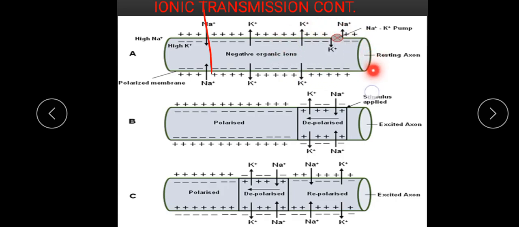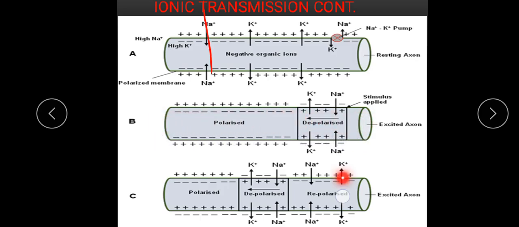stimulus. But as soon as a stimulus reaches the neuron, such as tapping or tickling, a few of the sodium channels open and sodium ions move into the cell. Positively charged particles rush in. The sodium carries its positive charge into the cell, and the inside of the cell now becomes positively charged and the outside negatively charged, and this is the direction of the stimulus.